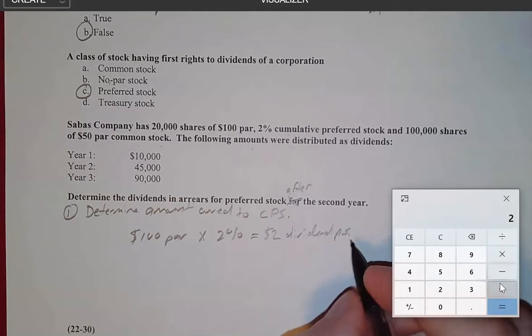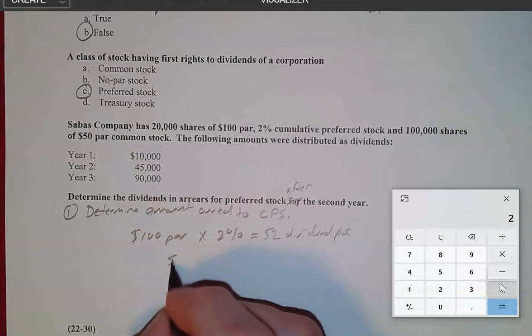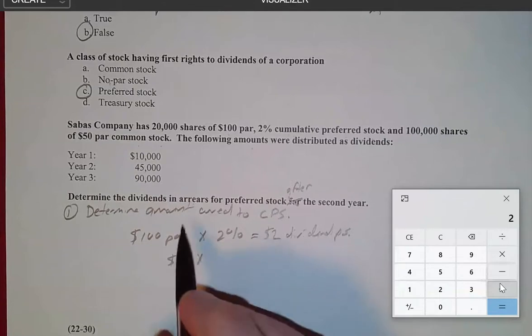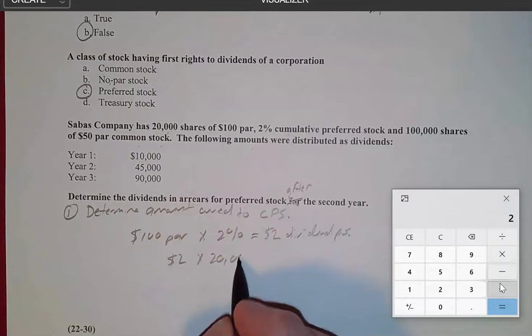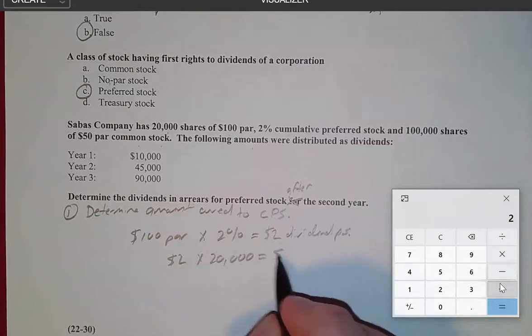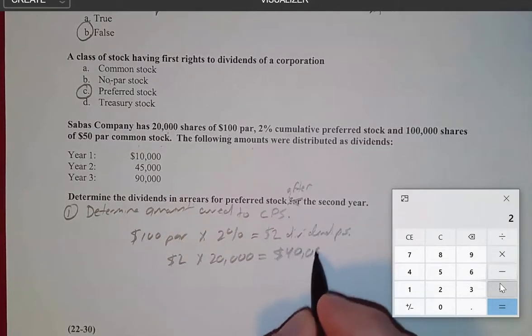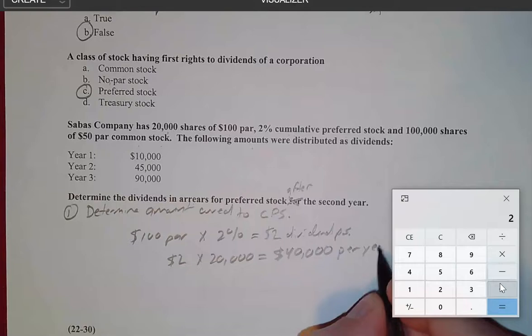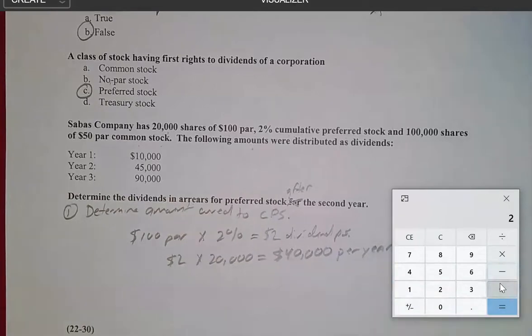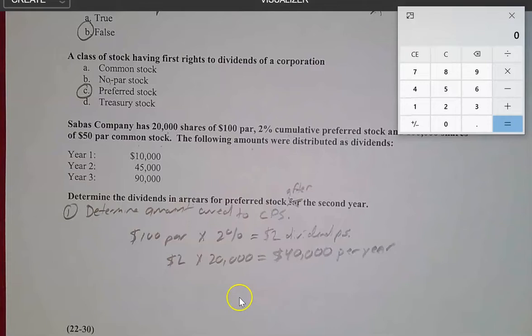And we're going to multiply this $2 times the number of shares, and that's going to be 20,000. So this answer here, $40,000, is how much we owe the cumulative preferred stockholders per year. Okay, we owe them $40,000 per year.